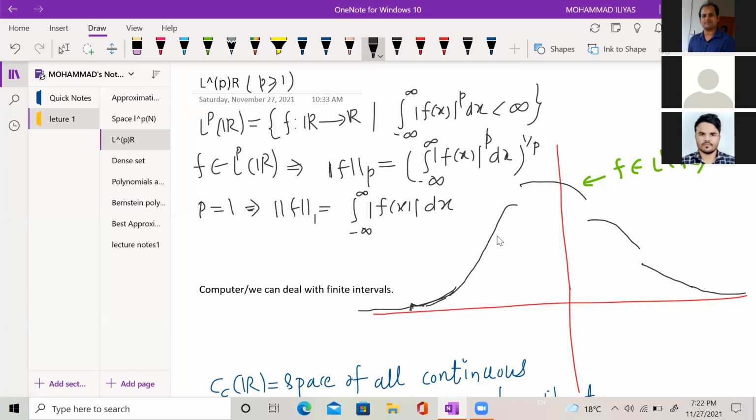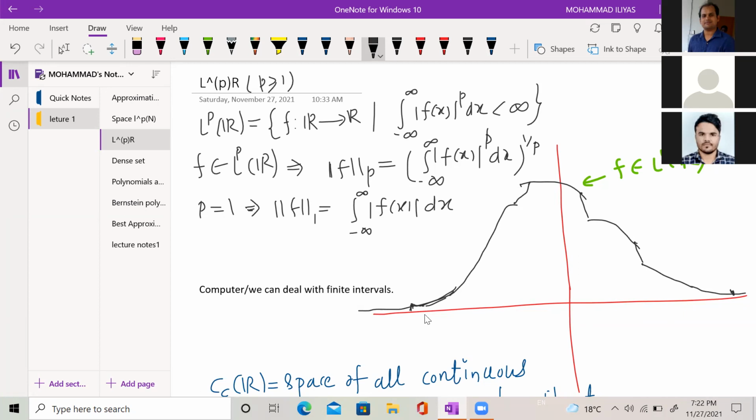So this is a function. Now again here, what I can do, I can join with this here, and I can join with this here. Again this branch I can join with this here, and again x tending to plus infinity, it is going to 0. So I can join with this x-axis again.